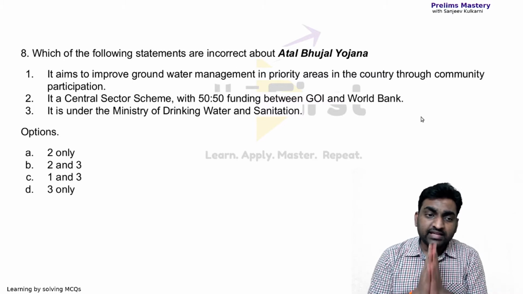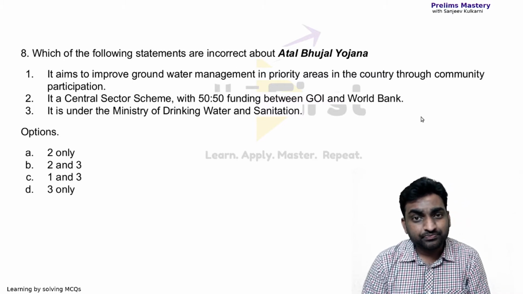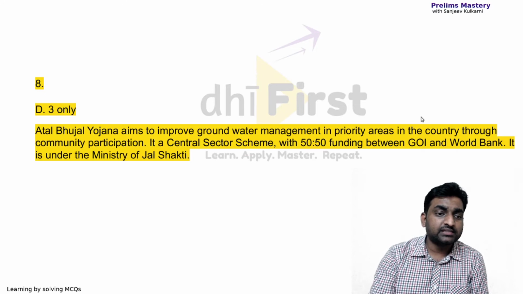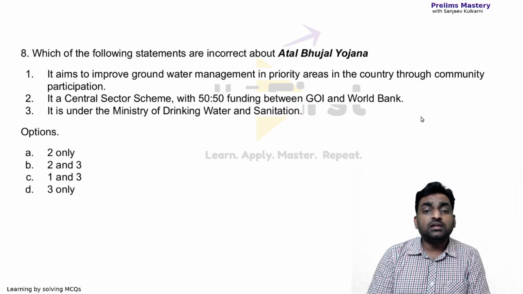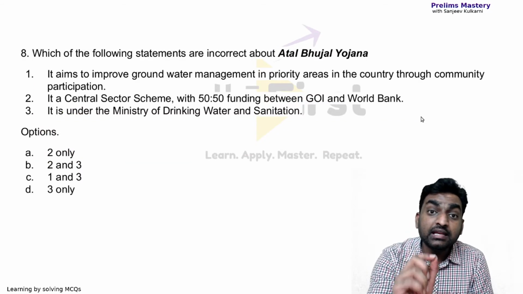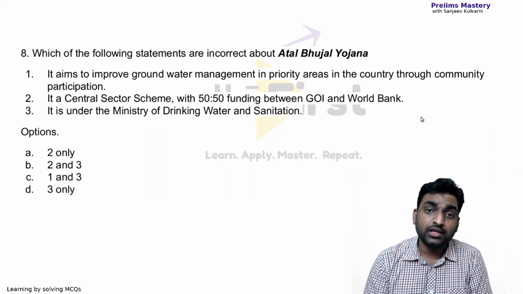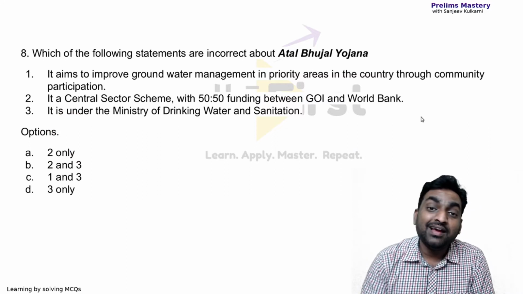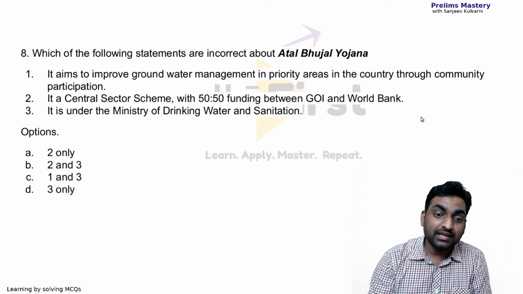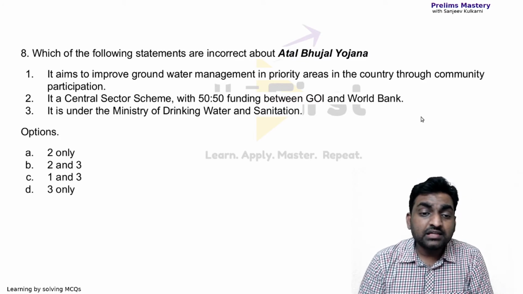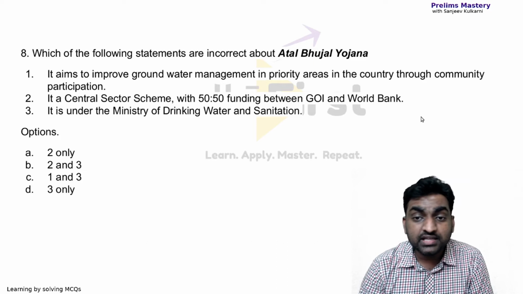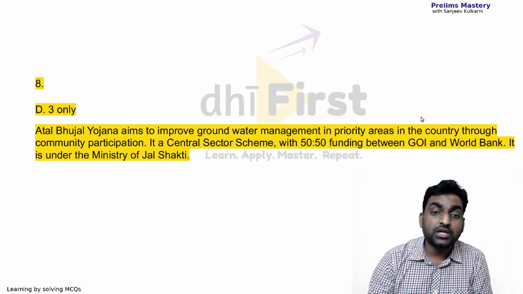Which of the 3 statements here are right? Let's check the answer. And it says D, 3 only. Only the third statement is the incorrect statement. The question actually asks us to identify the incorrect statement. So D is the incorrect. It is under the Ministry of not Drinking Water and Sanitation, but it is under the Ministry of Jal Shakti.